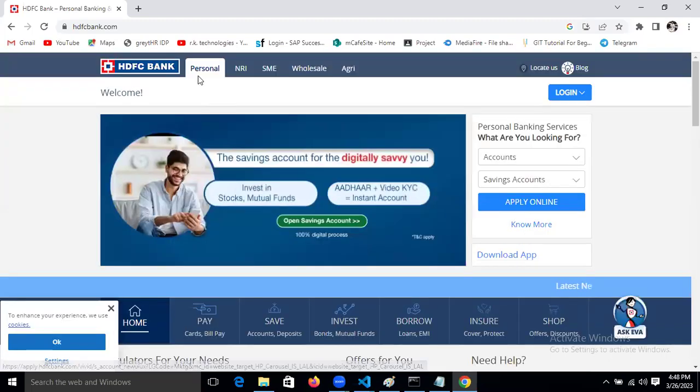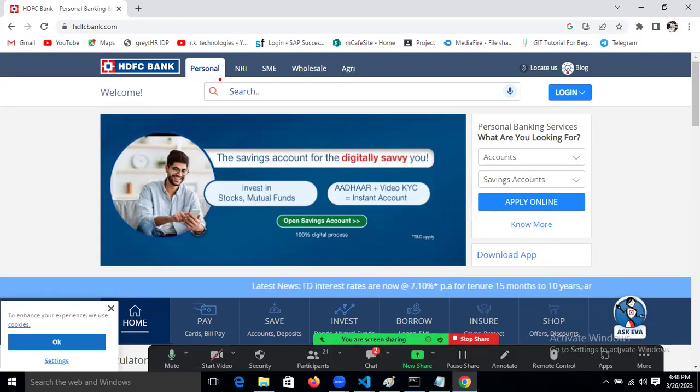Whenever we are opening the HDFC application, we are seeing Personal, NRI, SME and so on. By seeing that, in the same project, it's integrated with different modules or not? This is the HDFC project.